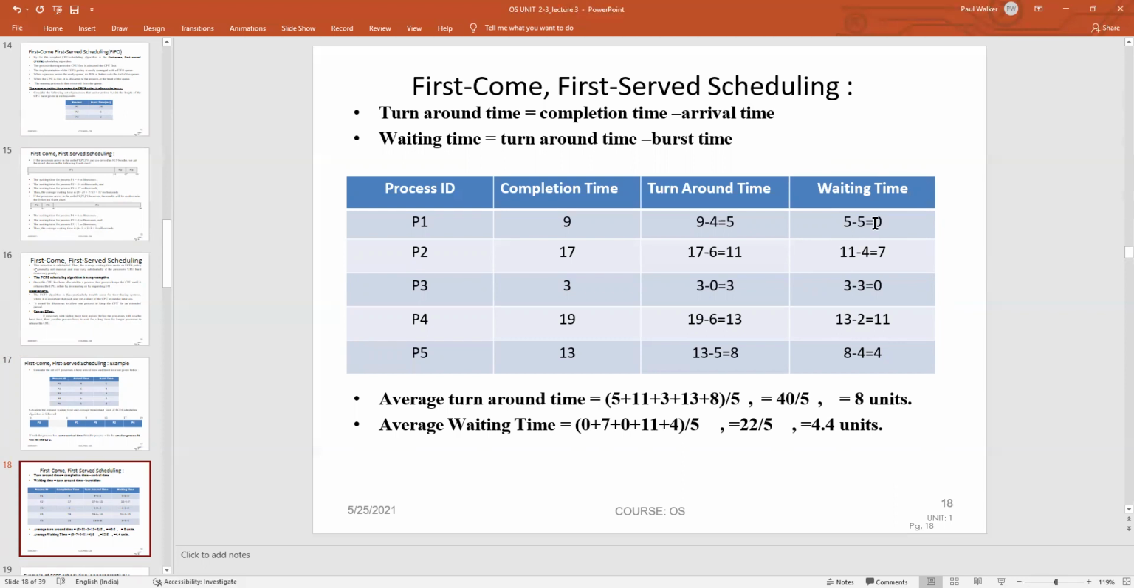After that, we have to calculate the average turnaround time and the average waiting time. For the average turnaround time, we add the turnaround times of all 5 processes and divide by 5. For example, 5 plus 11 plus 3 plus 13 plus 8, divided by 5, we get 8 units. Likewise, for the waiting time, we add all the waiting times for processes P1 to P5 and divide by the number of processes. 0 plus 7 plus 0 plus 11 plus 4 divided by 5, we get 4.4 units.